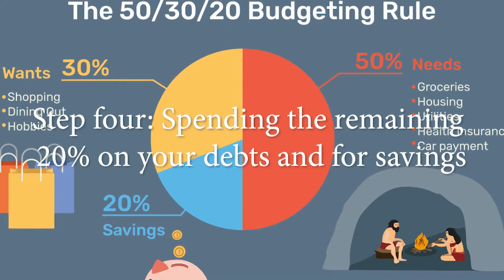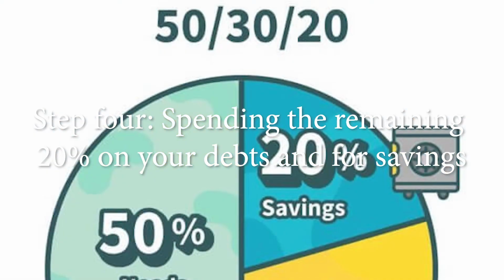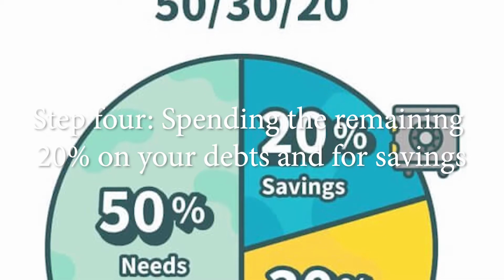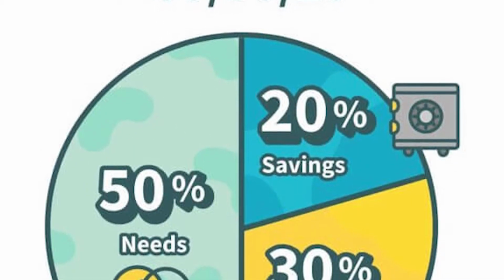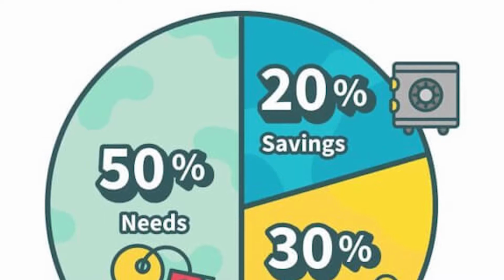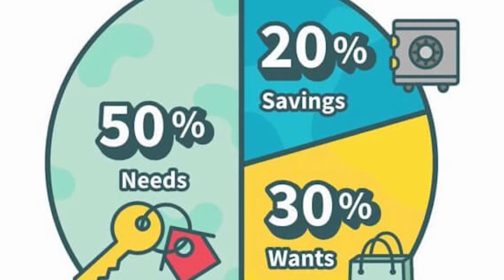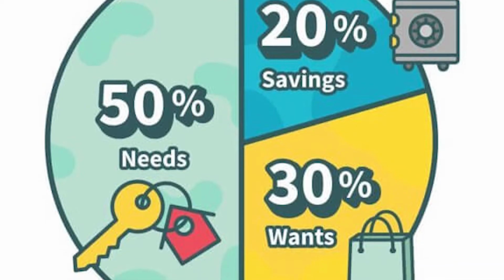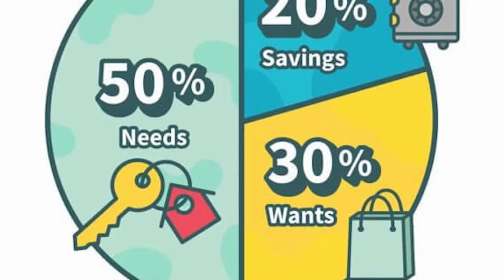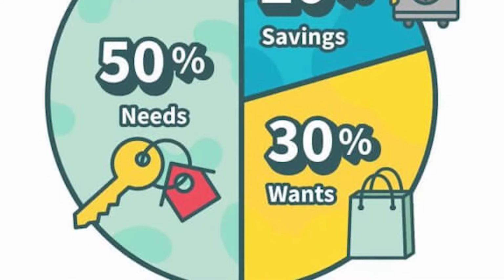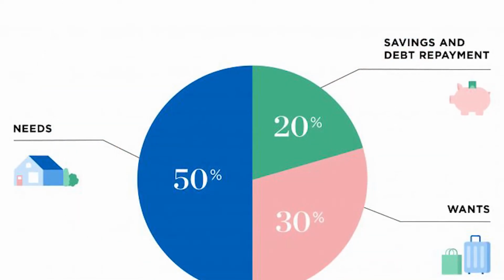Step 4. Spending the remaining 20% on your debts and for savings. Out of your disposable income, one should save at least 20% of his after-tax income. The reason is very simple, as there could be times when one could land himself in an emergency or times when one needs some extra cash to fulfill a want or need. This is where the savings come to the rescue.